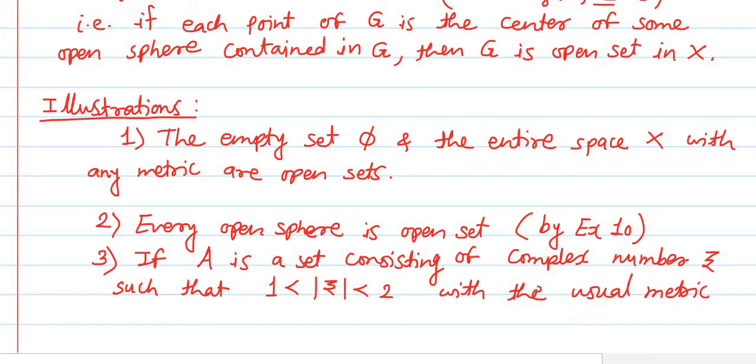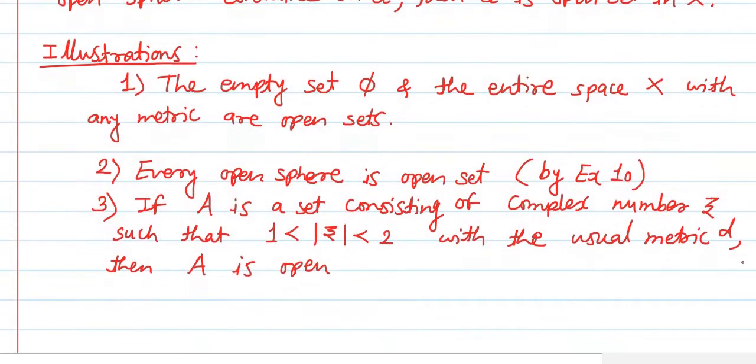Okay. So with the usual metric, suppose that metric is D, then A is open. In that case, the set A will be in the form of a ring. So then in that case, A will be open.